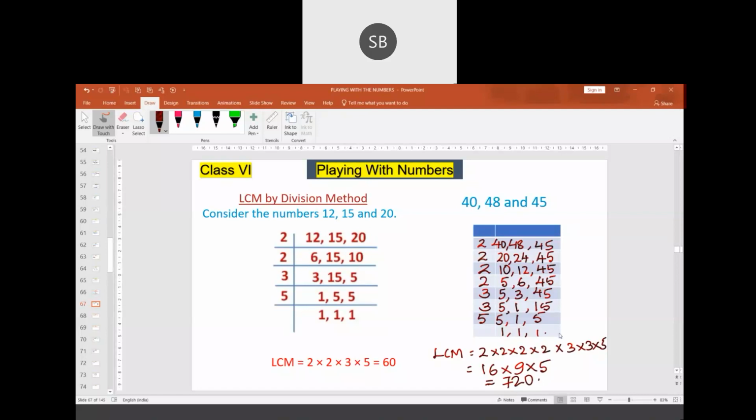Again, screen goes, sir. You have understood this? Yes, sir. Screen is not visible now. Sir, your screen is not visible.